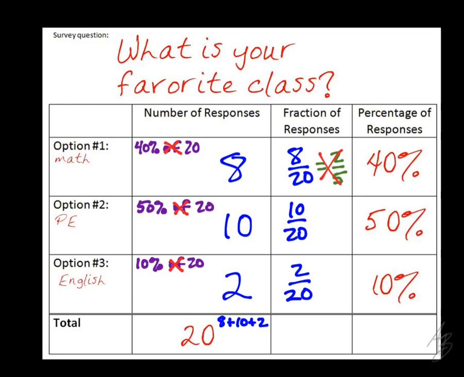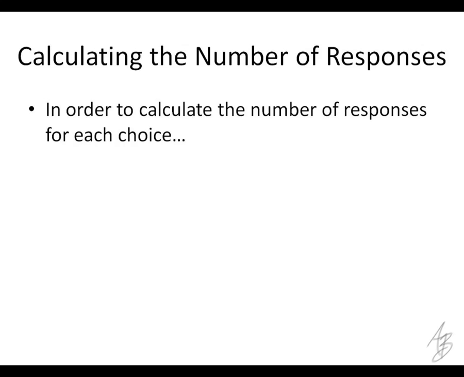All right, last one. So what we're doing here, we want to write this down first before we do our last example. In order to calculate the number of responses for each choice, this one's a little bit easier. Since we have a percentage of a population, we can just do what? What did we do? Well, we add, subtract, multiply, divide. We multiplied, right?